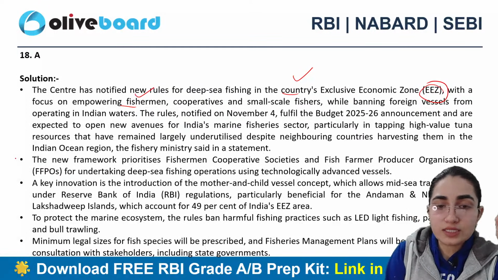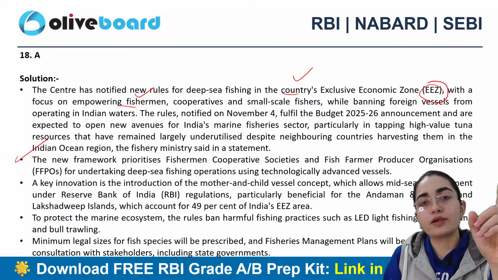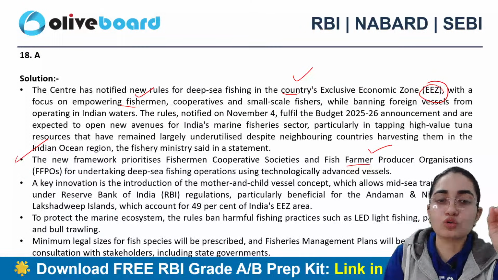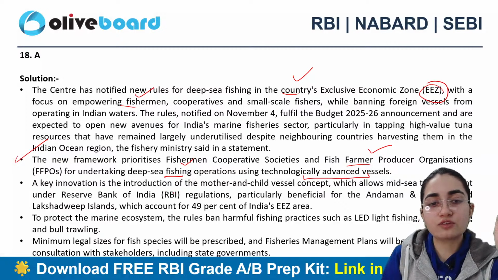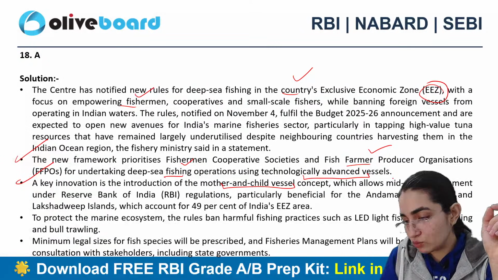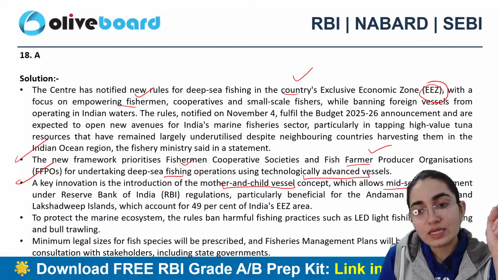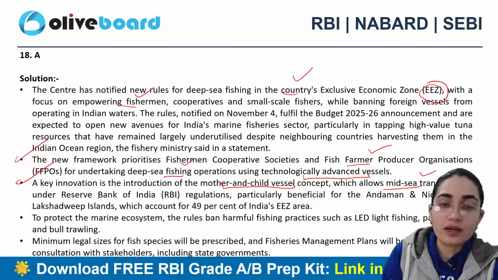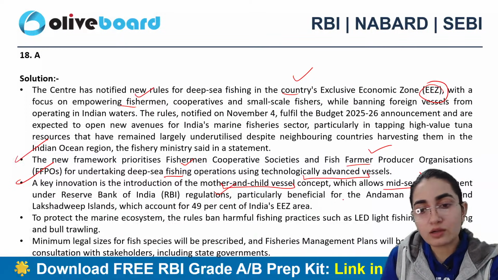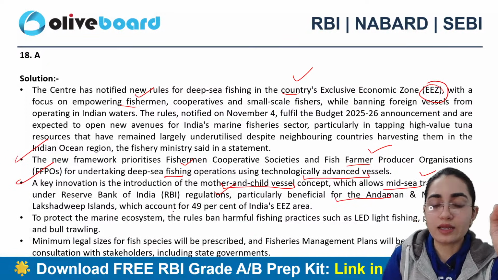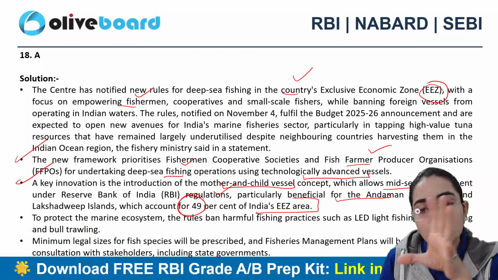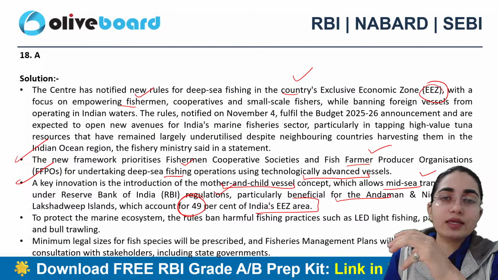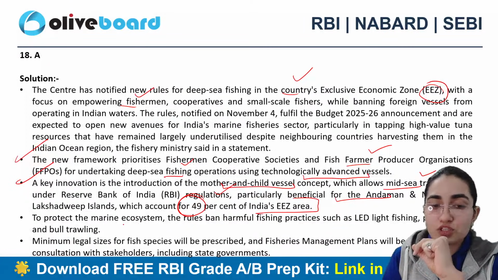Okay, all right. So this says that the new framework prioritizes fishermen cooperatives and fish farmer producer organizations also, FFPOs, right, for undertaking deep sea fishing operations, and that too using technologically advanced vessels also. A key innovation, the mother and child vessel concept, has been introduced here. Okay, so which allows mid-sea transshipment under these regulations, and of course particularly which is beneficial for Andaman and Nicobar Island and Lakshadweep Island, which accounts for 49% of the entire exclusive economic zone of India. Now here the main focus is to protect the marine ecosystem.